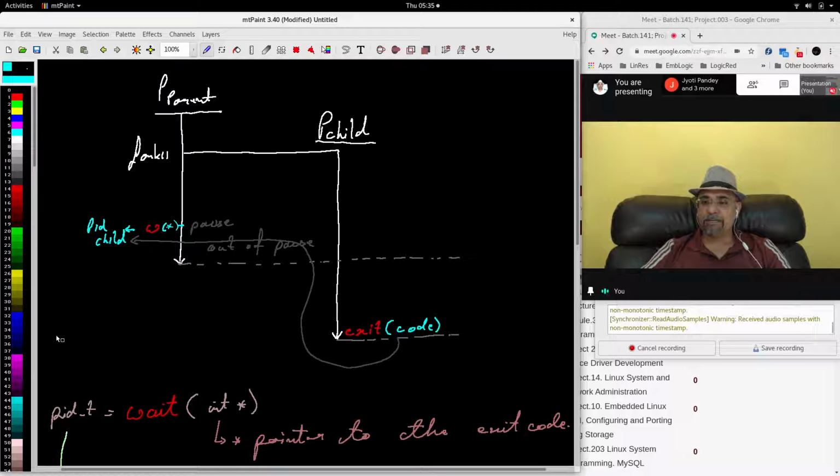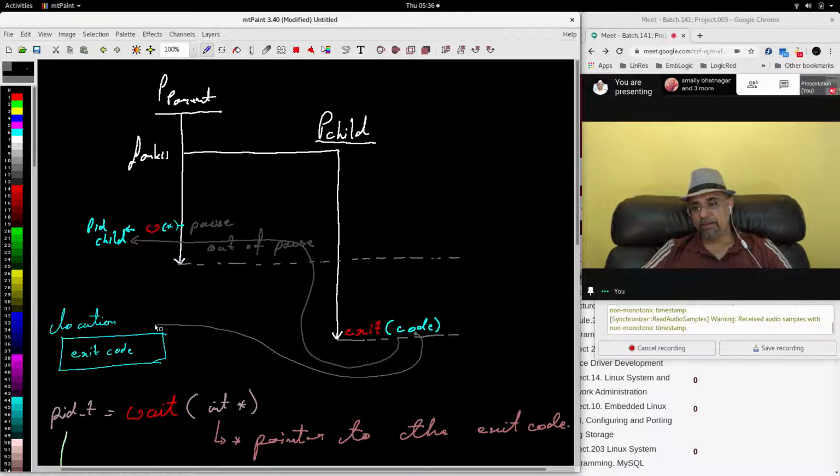There is some arbitrary location outside of the stack segment, some location where the exit code of the child process is captured, at some location which is not known.